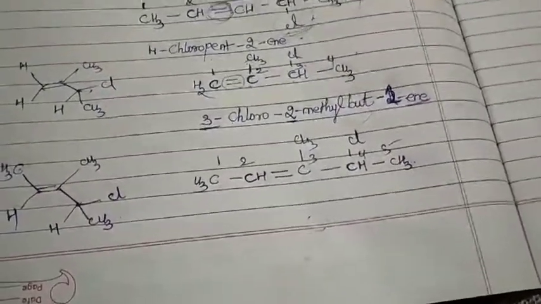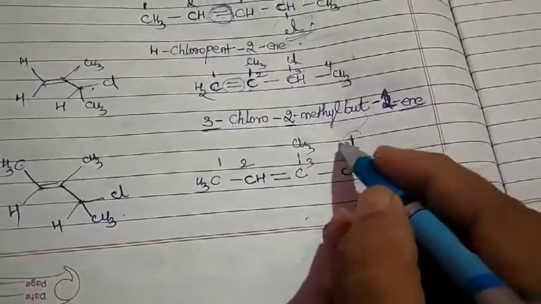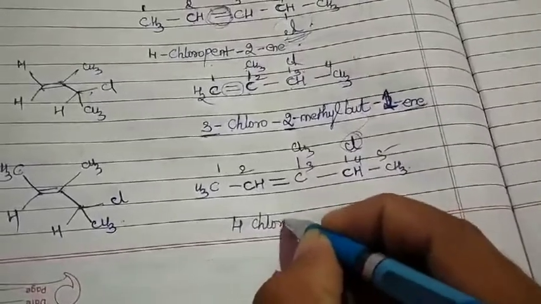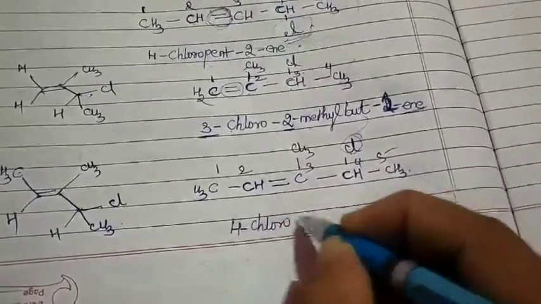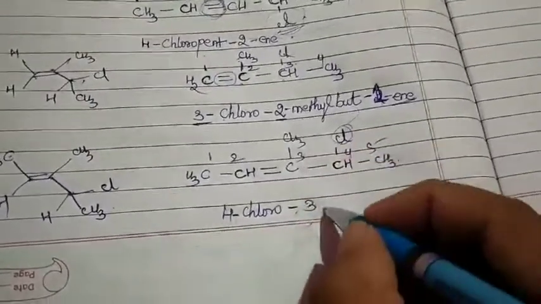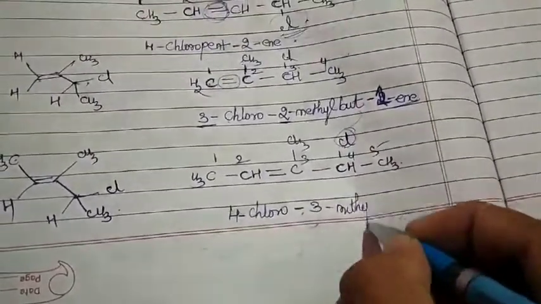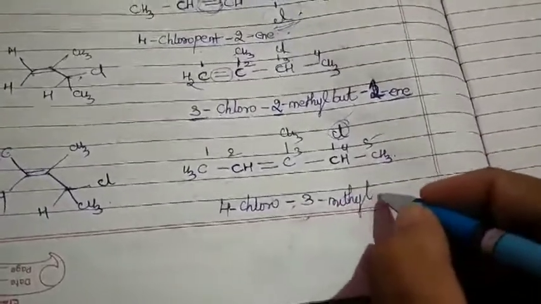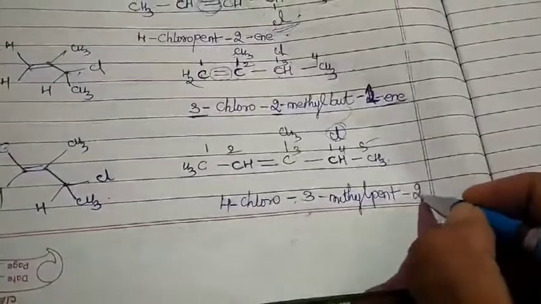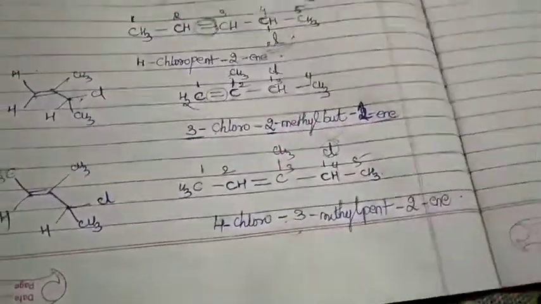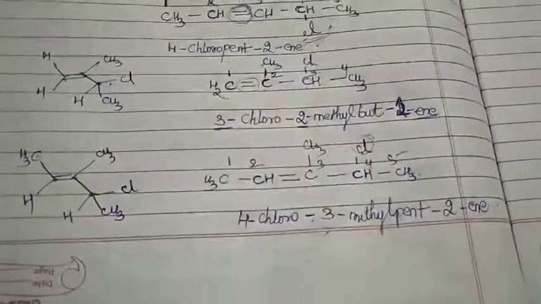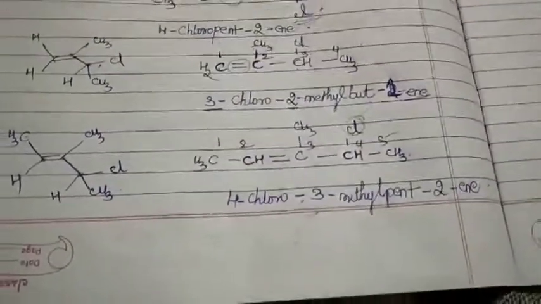Yes. So how will you number it? First write according to alphabetical order. Yes. The 4-chloro. 4-chloro-3-methyl, because according to your alphabetical rule. Then afterwards the root word pent. Then comes hyphen 2 hyphen ene. Is that okay? So now by seeing these structures, one important thing again and again I remind you,